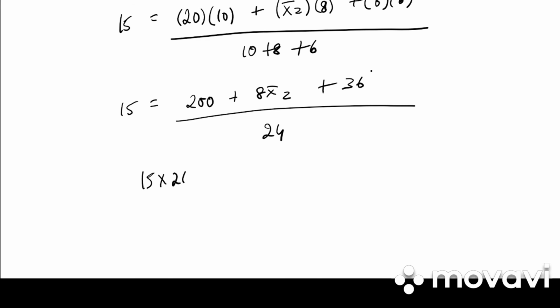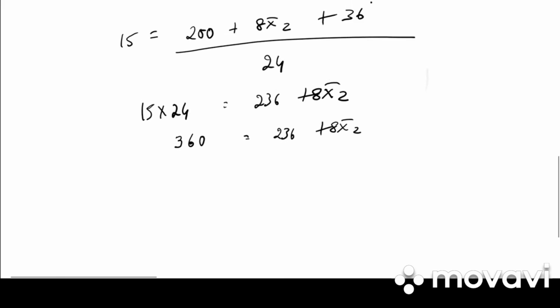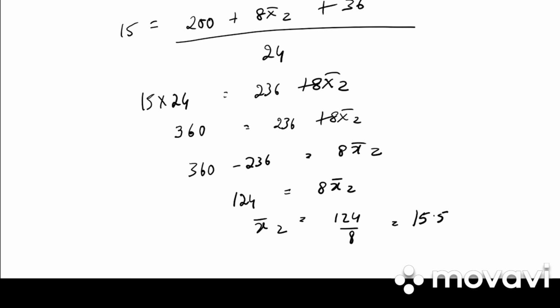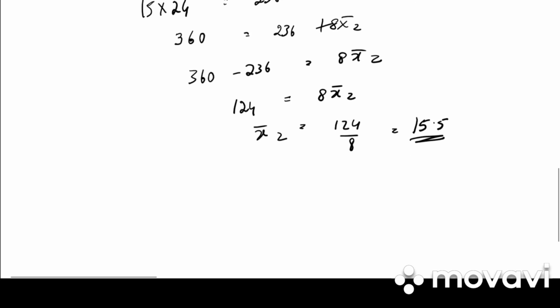So 15 into 24 is equal to 236 plus 8 x bar 2. 360 is equal to 236 plus 8 x bar 2. 360 minus 236 is equal to 8 x bar 2. 124 is equal to 8 x bar 2. X bar 2 is equal to 124 by 8, that is 15.5.